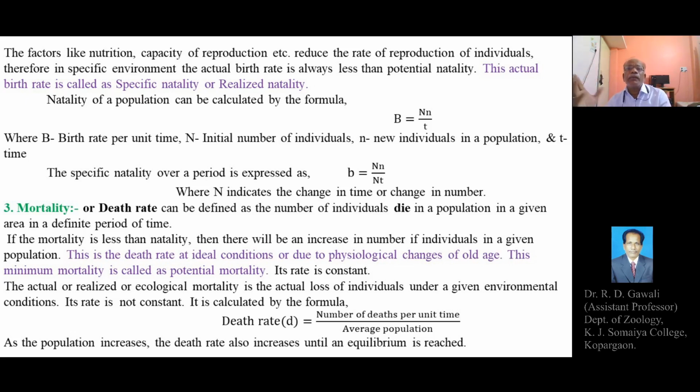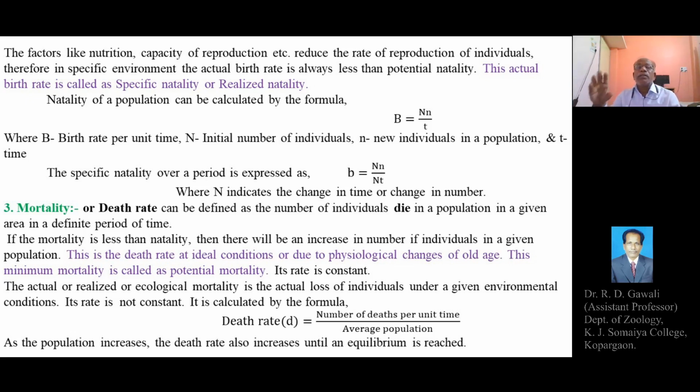With the help of fecundity, we can just imagine the chance or probability of the maximum number of individuals that can be produced. That is just imagination, but it is not actual or real natality.